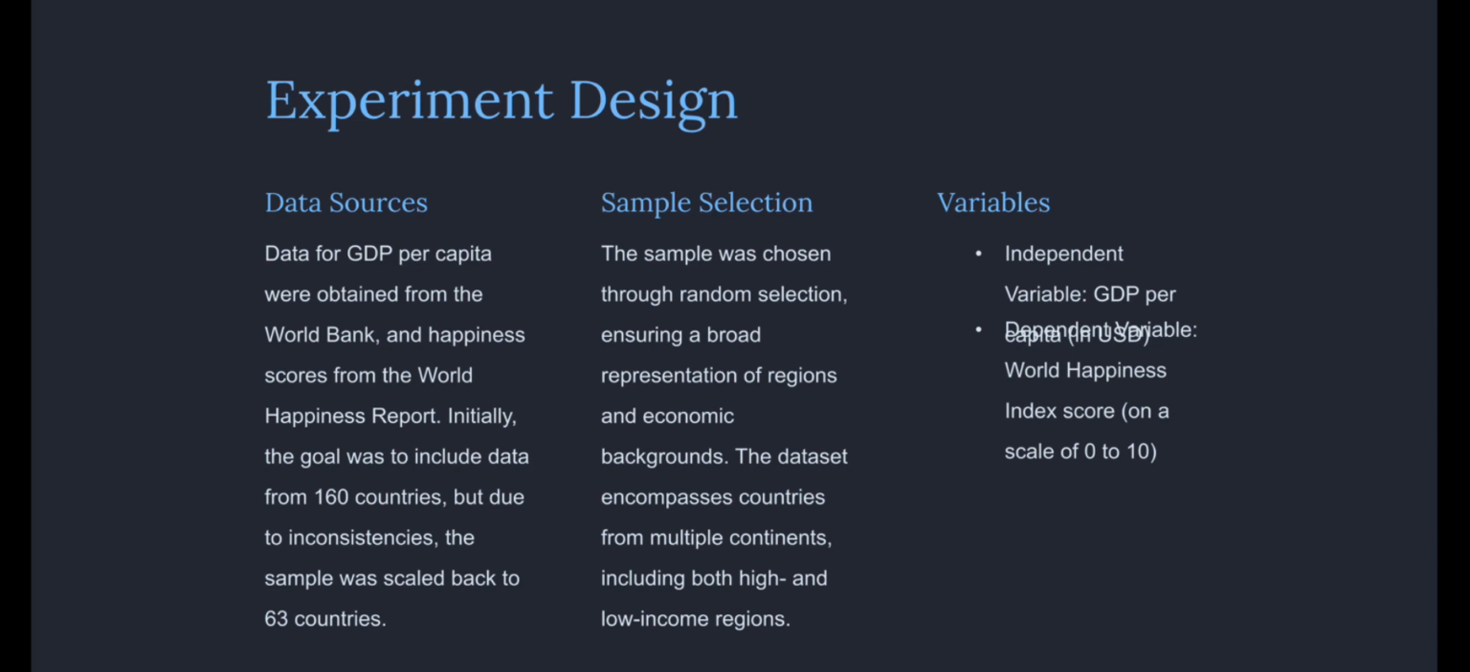This study uses inferential statistics to draw conclusions about the population based on our sample data. The data in this study is continuous. Both GDP per capita and the happiness scores are numerical and can take on a range of values. We took the GDP per capita in USD as the independent variable and the World Happiness Index score as the dependent variable.